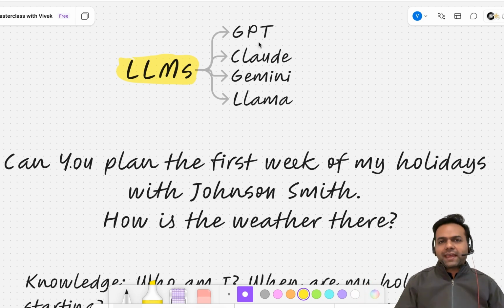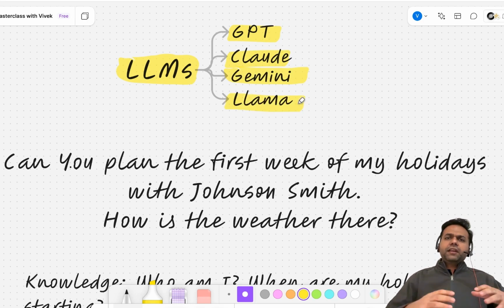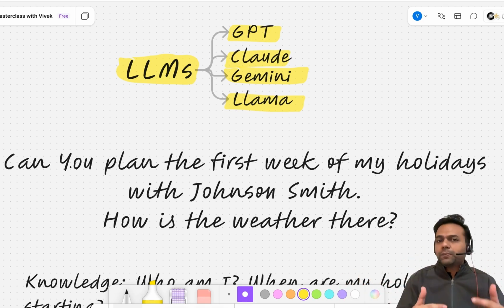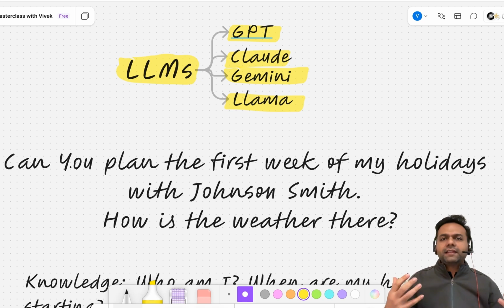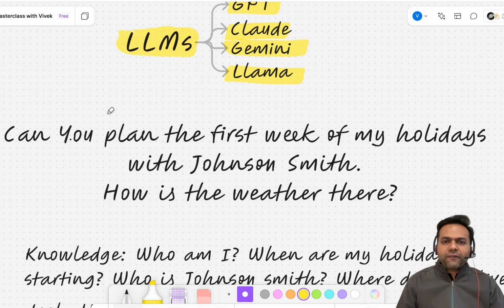The large language models like GPT, like Claude, like Gemini, like Llama, are trained with a vast amount of data. Because of this training and the connections it's able to build, it's able to answer us literally anything, right? These chatbots that have been created on top of these, like ChatGPT and Claude from Anthropic, are basically general assistants who have this large amount of data, who have these connections, and they can answer me literally anything.